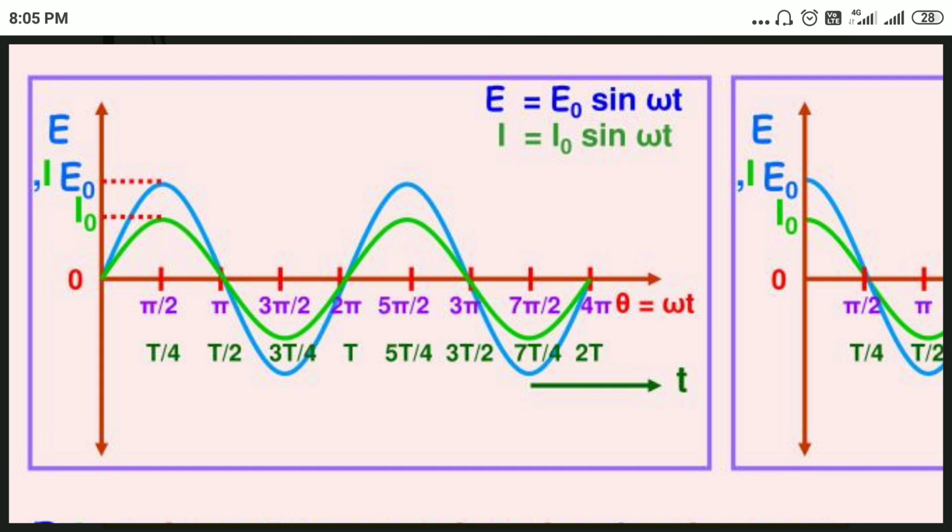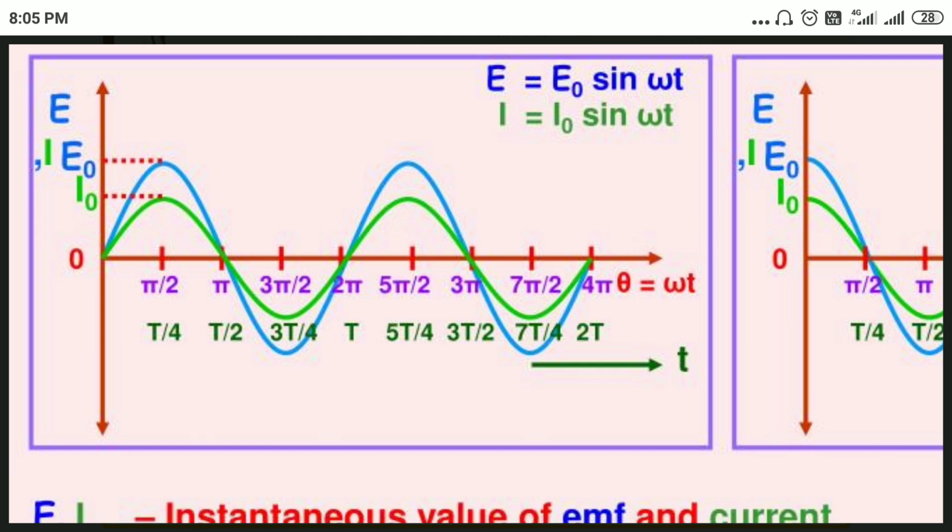Along the x-axis it is marked in radians like pi by 2, pi, 3 pi by 2, and in time period T by 4, T by 2, 3T by 4. We see two curves, one blue and the other green. Both are sine wave curves. The blue curve represents the EMF and the green curve represents the current.